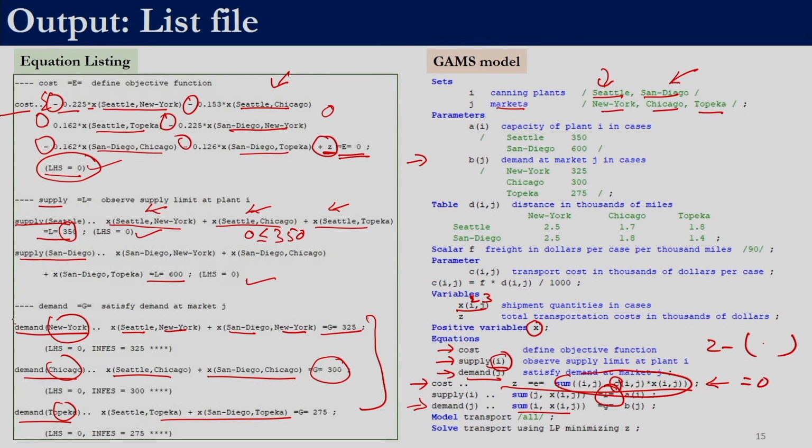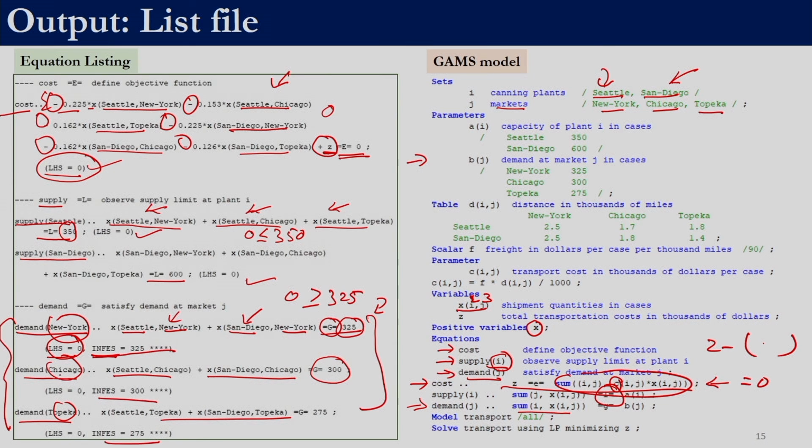However, if you look into these 3 constraints, here if we take 0 0, the left hand side is 0 but the right hand side is 325, and this is a greater than or equal to constraint. So 0 is greater than or equal to 325, that is the current state. Since we have not supplied any initial value, GAMS takes it to be 0. So in this case we have LHS to be 0, a greater than or equal to constraint, and 325. This is what indicates that we have infeasibility over here.